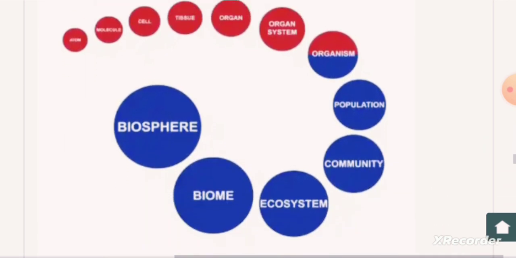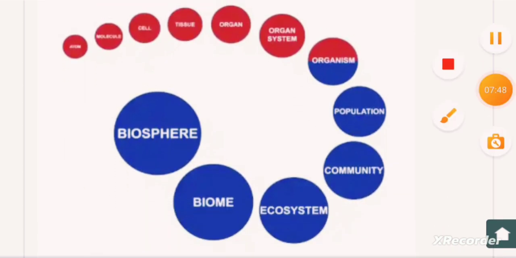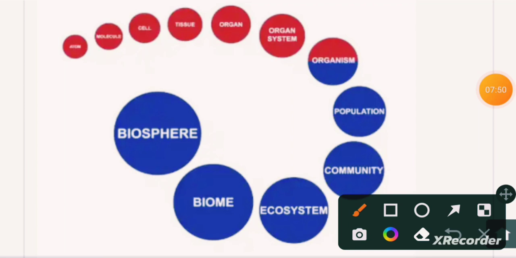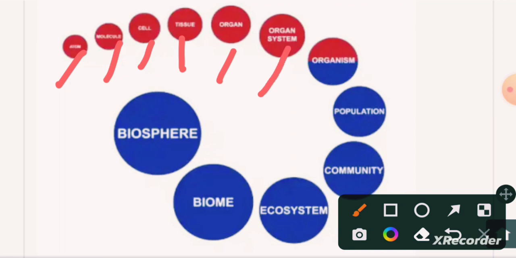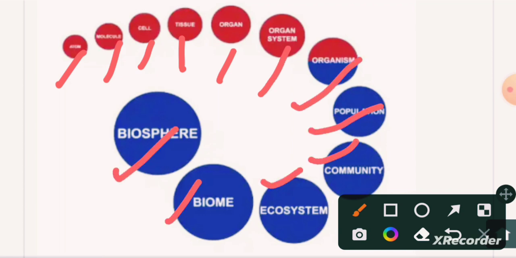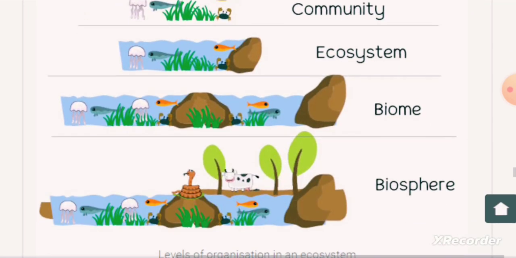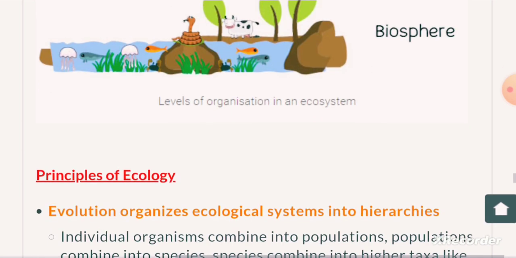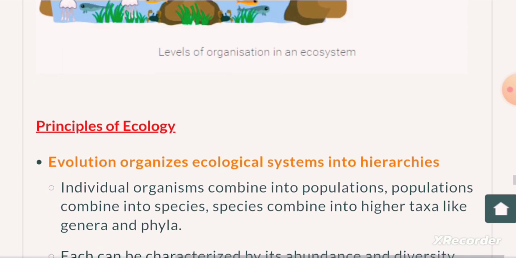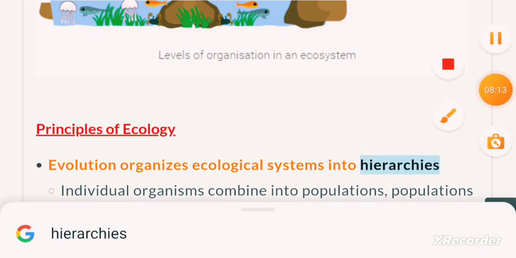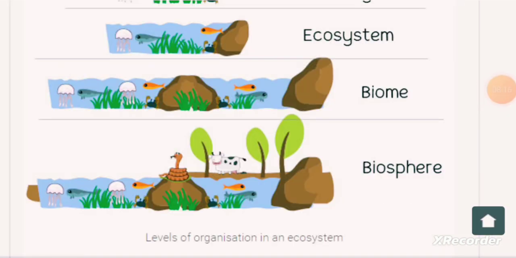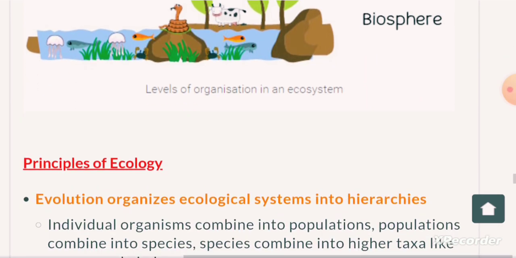So this is a diagram of biospheres. Atom, molecule, cell, tissue, organ system, organism, population, community, ecosystem, biome, and biosphere. This diagram is of the levels of organization in an ecosystem. You can pause the video and take a screenshot of it.